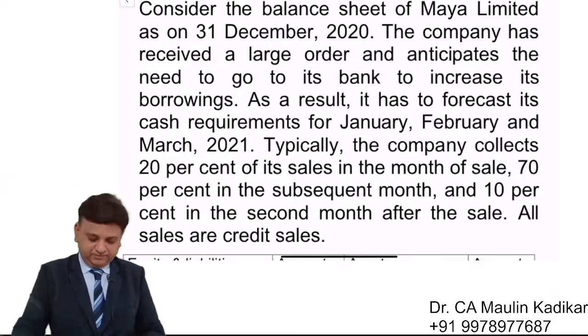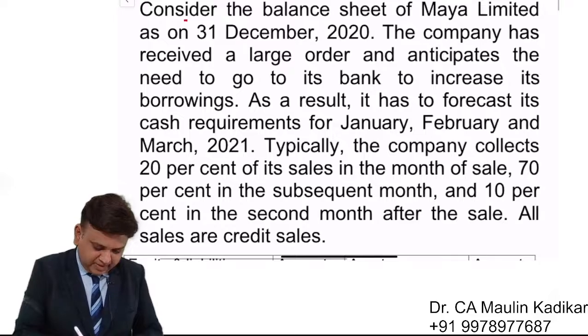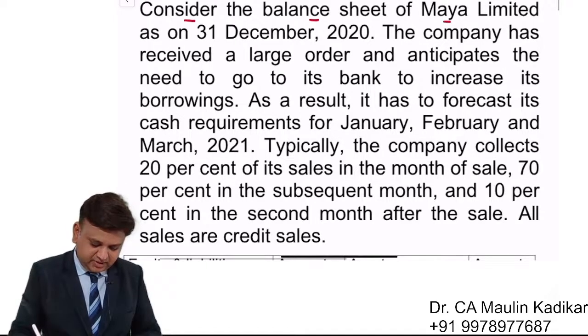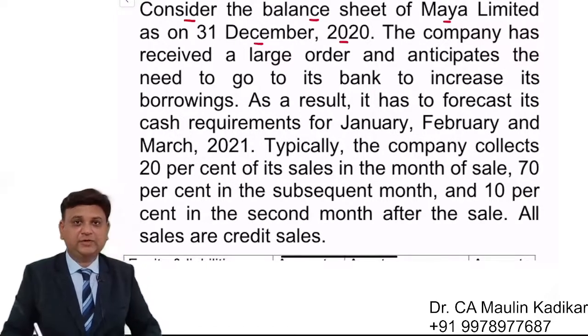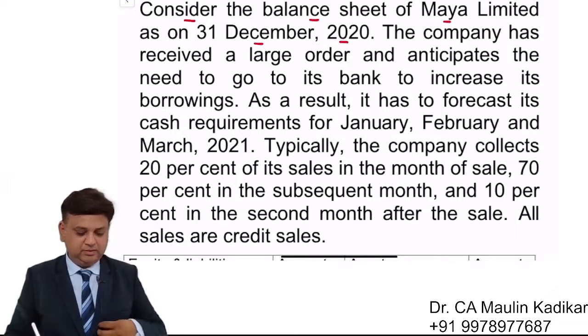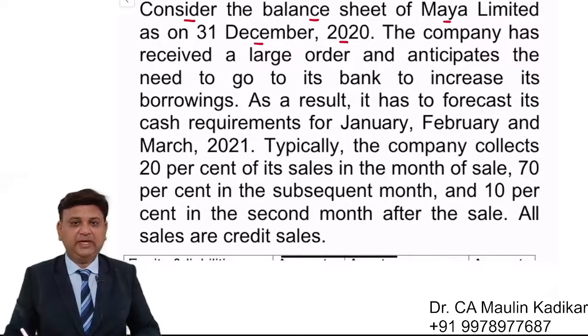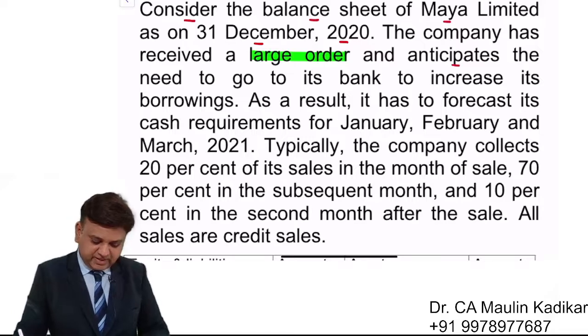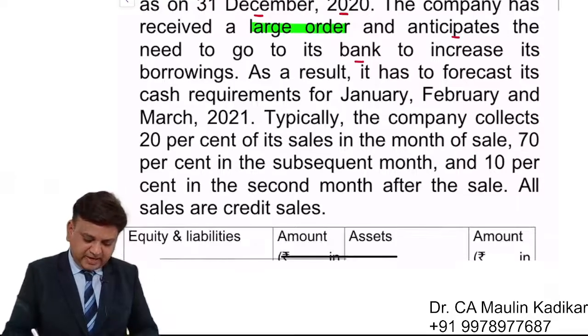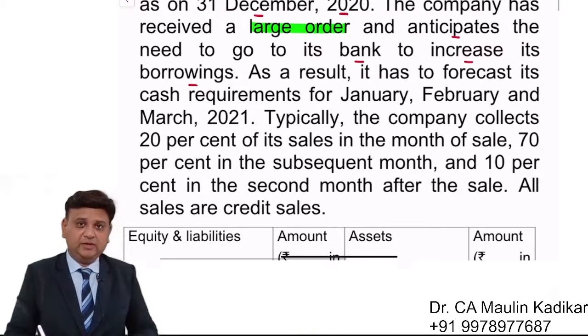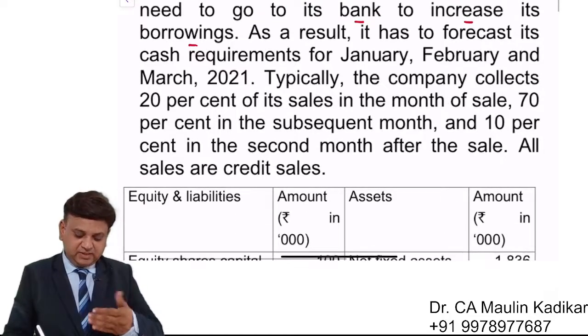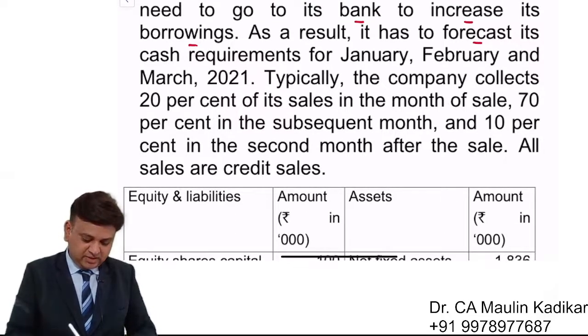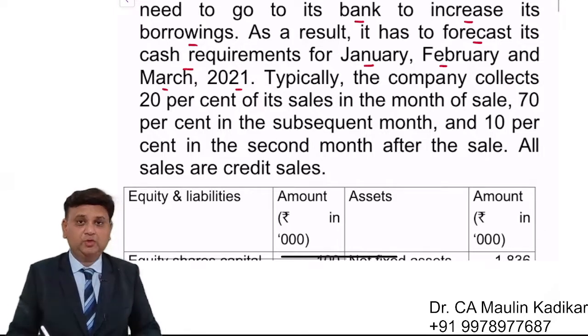Let us see the question. Consider the balance sheet of Maya Limited as on 31st of December 2020. The company has received a large order and anticipates the need to go to its bank to increase its borrowing. As a result, it has to forecast its cash requirement for January, February, and March 2021.